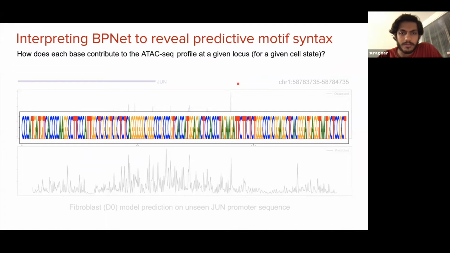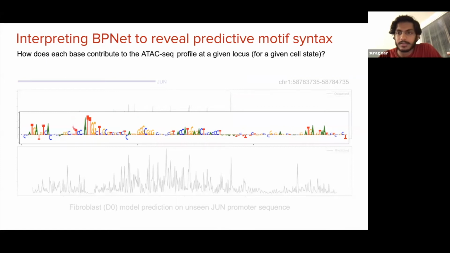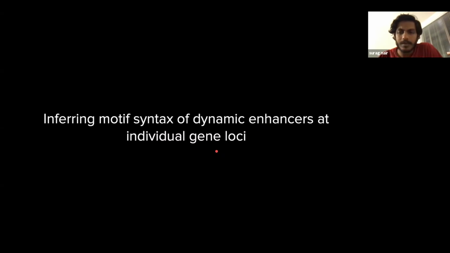We can then use methods like DeepLIFT or DeepSHAP to interpret each of our models and retrieve cell state specific importance scores that highlight the motifs that are potentially regulating each of these cis-regulatory elements in a cell state specific manner. And so we can use these concepts to interpret dynamic enhancers within loci of genes of our interest.